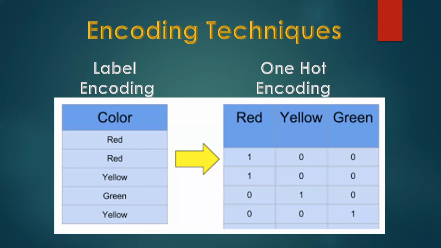It's like we are giving wrong information to the machine, that green is smaller than red and yellow, but all are colors, all are equal, correct? So we should not give this wrong information.